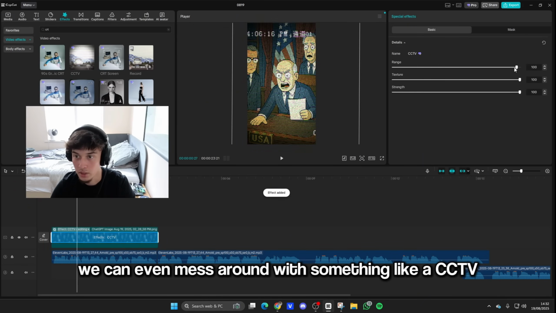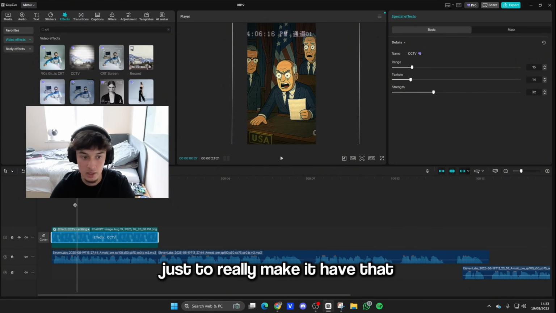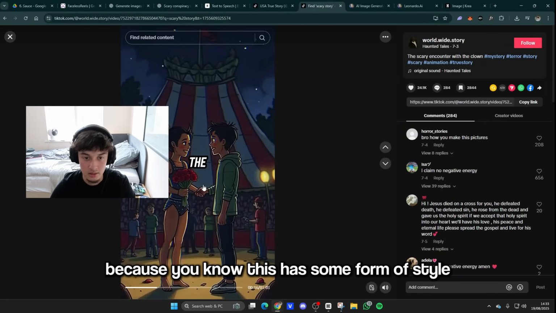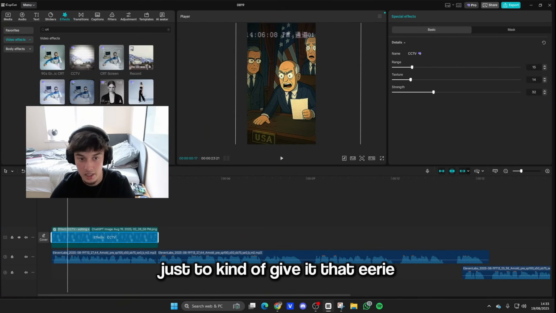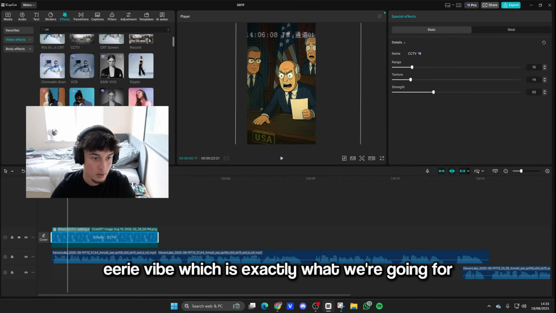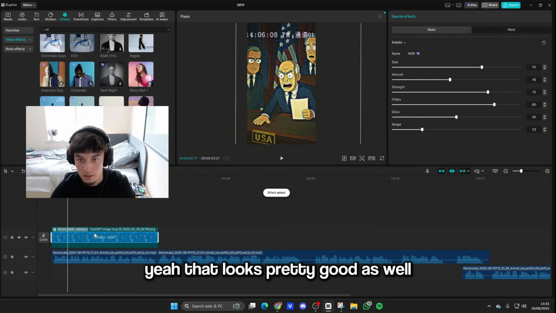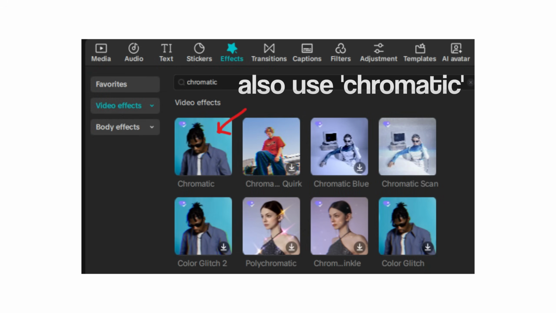It looks way better. We can even mess around with something like a CCTV potentially. And you can just mess around with all these kind of effects just to really make it have the right kind of style, because you know this has some form of style. It's just glitching a little bit just to kind of give it that eerie vibe, which is exactly what we're going for. So yeah, this works really well, to be honest. HDR, yeah, that looks pretty good as well. We can add this on top too. So loads of different effects that you can mess around with here.